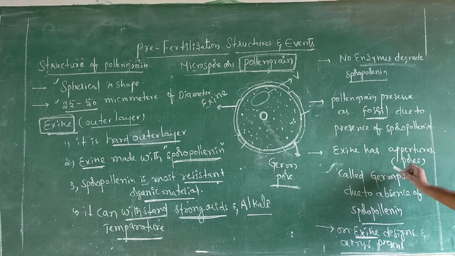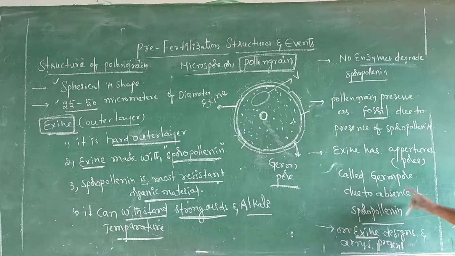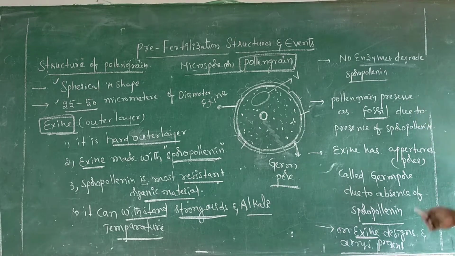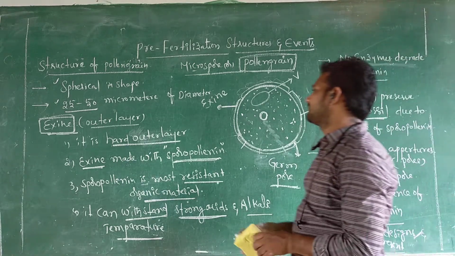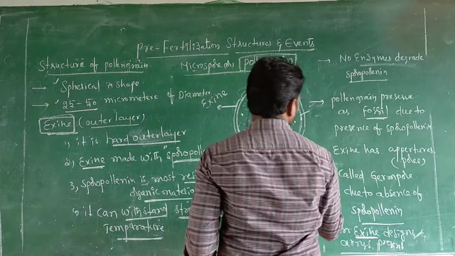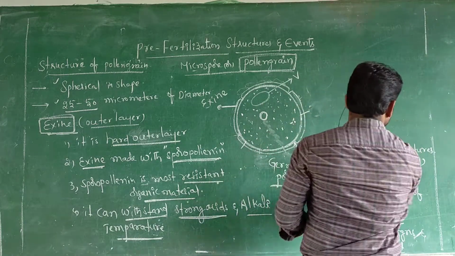On exine, which is there, sir? Germ pores are there. Where the sporopollenin is absent, on which one, sir? On exine. Here germ pores are present. On exine, which is there, sir? Some designs and fascinating arias are present on exine. I hope this is clear about exine, sir.